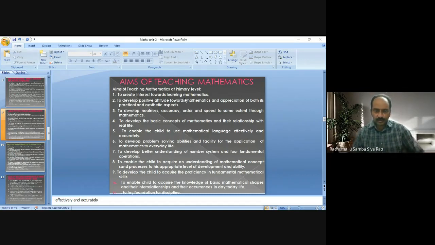Likewise, if there is value to some object or some concept or some subject, whatever it may be, automatically a student or a person is willing to receive it. So that is the aim.